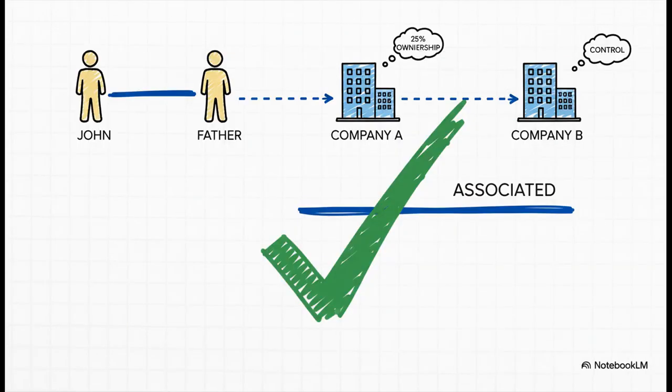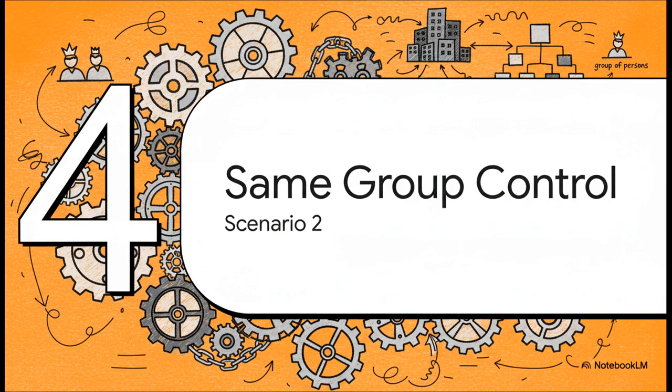Let's check the boxes. Is John's father related to John? Yes. Does he own at least 25% of Company B? Yes, he owns 80%. And does he own at least 25% of Company A? Yes, he owns exactly 25%. Because he satisfies that cross-ownership test, both conditions of the rule are met. Boom! The companies are associated. Okay, let's switch gears.